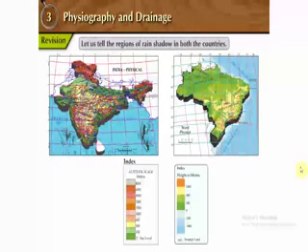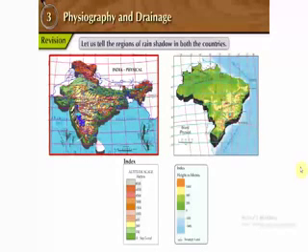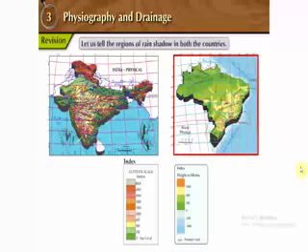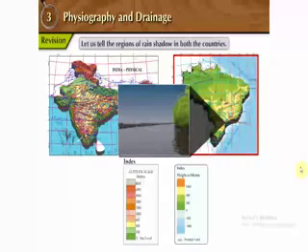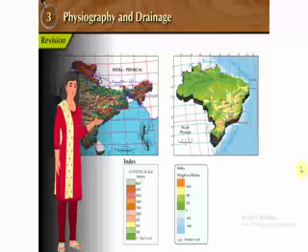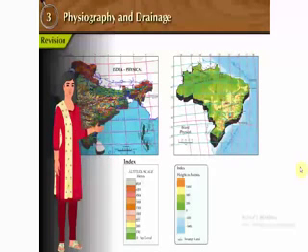Let us tell the regions of rain shadow in both the countries. The eastern part of Sahyadri and Rajasthan are the regions of rain shadow. Brazil's southeast coast experiences less rainfall. Come, now let us study about the important component of human life, that is, water system.